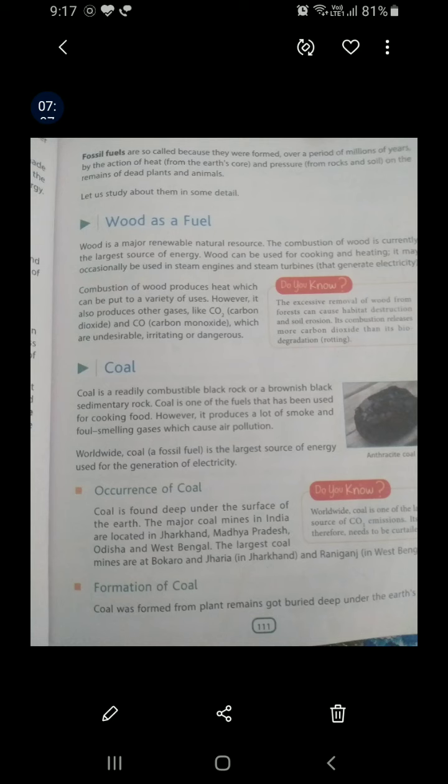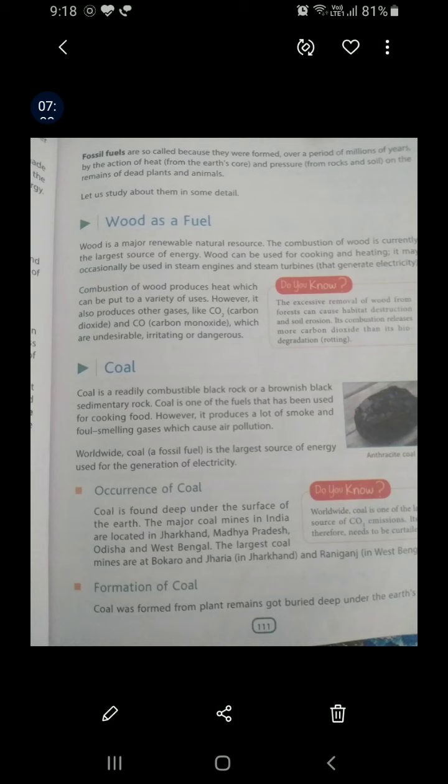Coal is generally found deep under the surface of the earth, and the major coal mines in India are located in Jharkhand, Madhya Pradesh, Odisha and West Bengal. And the largest coal mines are at Bokaro and Jharia. Bokaro is in Jharkhand and Jharia is in Raniganj in West Bengal.